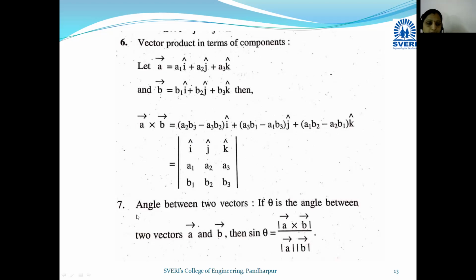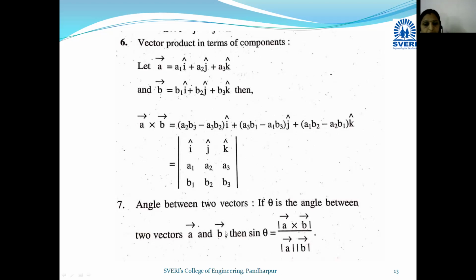Okay, so let us move towards the seventh one, angle between two vectors. If theta is the angle between two vectors, then we know that already we have seen how to take the cross product of two vectors. Okay, so what is the cross product of two vectors? A bar cross b bar is equal to mod of a bar into mod of b bar into sine theta into n cap, like this.